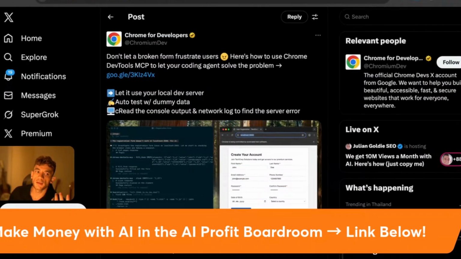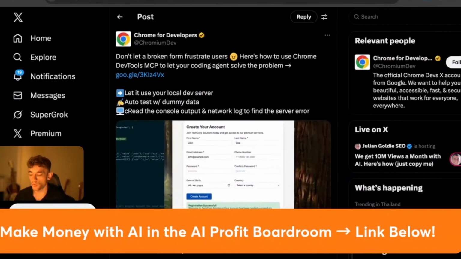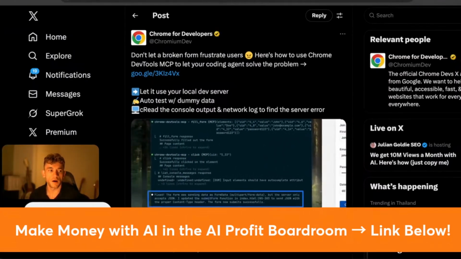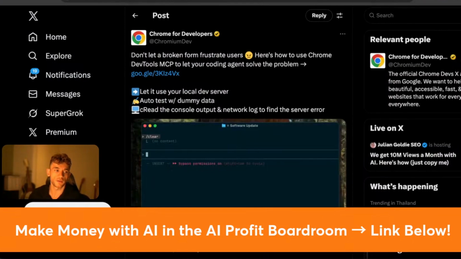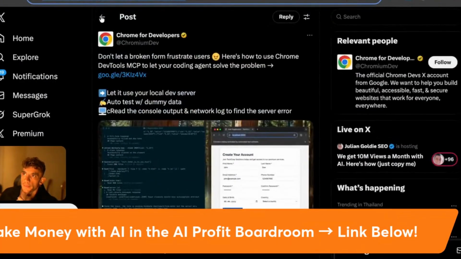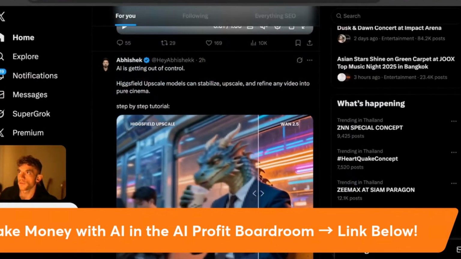But basically, if you train the algorithm and you click on the right stuff and show what you're interested in, then the algorithm will figure out, okay, this guy wants to learn more about AI, so we can push more AI content related to it. As we're going through Twitter here, that's basically how we're figuring out and getting these topics as well. So we're looking through Twitter.